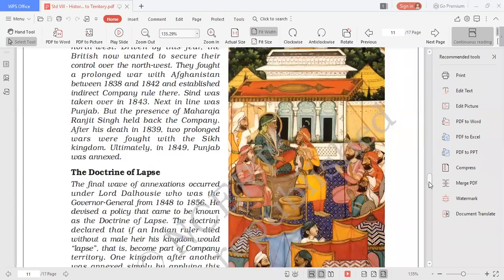Children, all these images are important. That is why I'm showing you. From your exam point of view, you may get picture description questions, objective questions. So all images in your lessons are important. That's why I've shown you this.